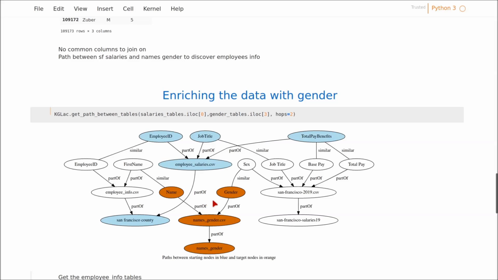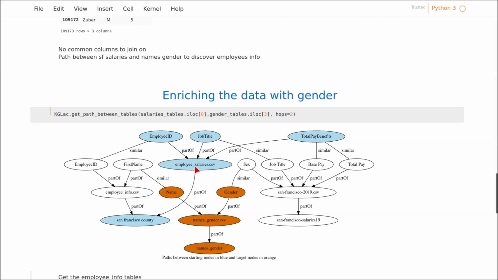As shown, the result represents a snapshot of GLac. So this is the salaries table in blue, and this is the gender table in orange, and I can see two paths between them. The first is through the table named employeeinfo.csv, which is part of the same dataset, San Francisco County. This table contains employee IDs and their first names. The employee IDs can be used to join with the salaries table, and the first name can be used to join with the gender table.